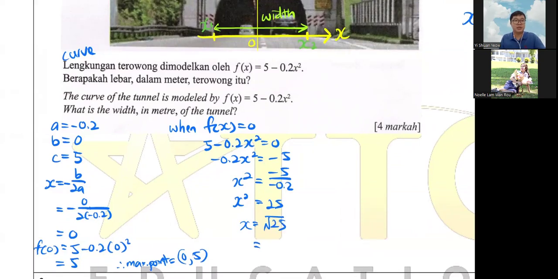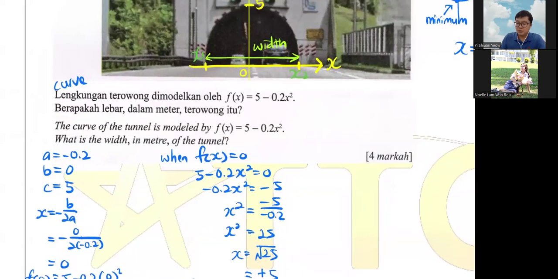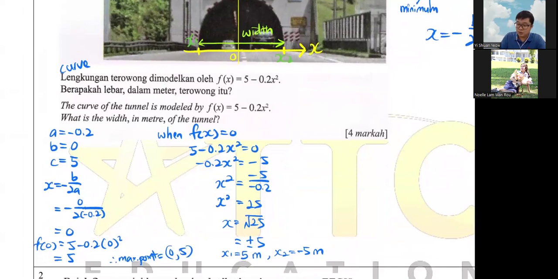Now, from your Form 4 days, technically this square root actually means 2 versions, so you have your positive 5 and your -5. So x1 is 5 meters, and your x2 is -5 meters.